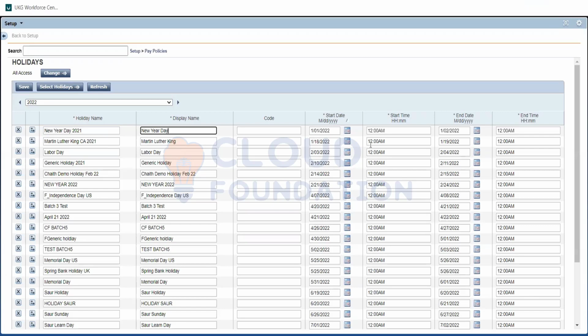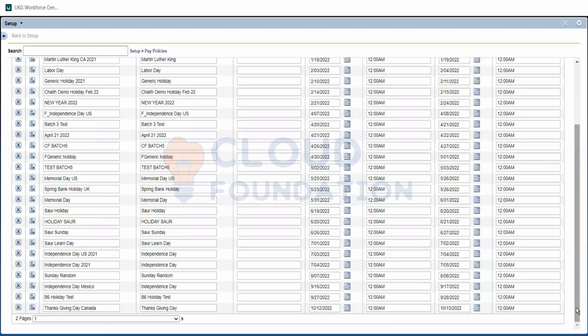We give a name and the date. For example, New Year is the 1st of January, 12 a.m. to 12 a.m. That's it. Then when is Labor Day, when is Memorial Day? This chart will be given as an Excel file from the company, and we need to create it here. That's it.